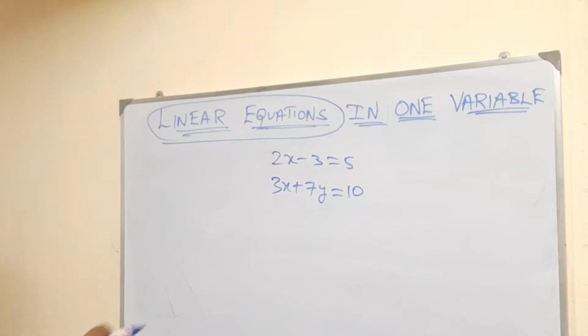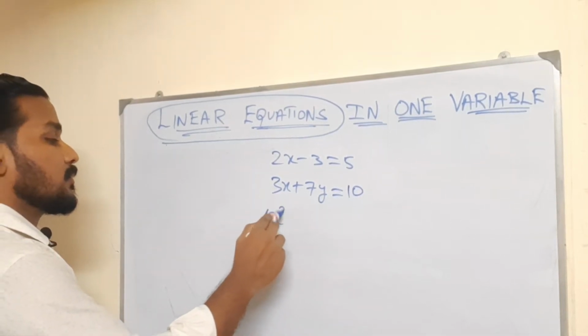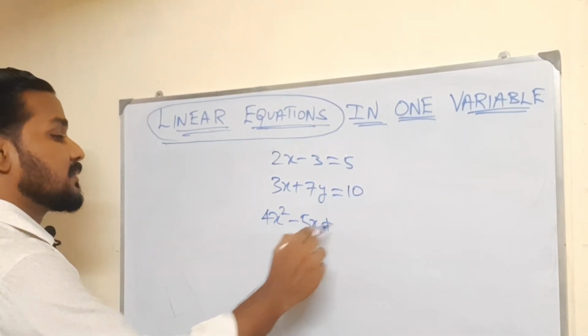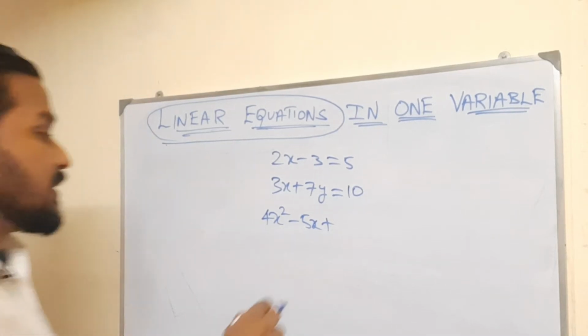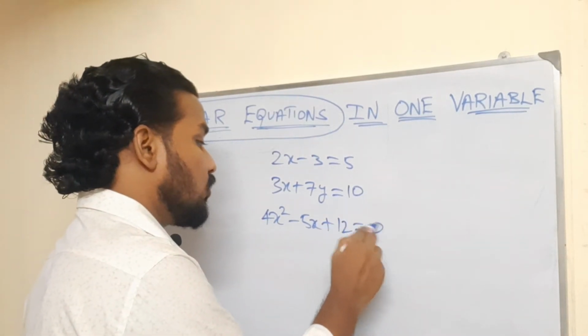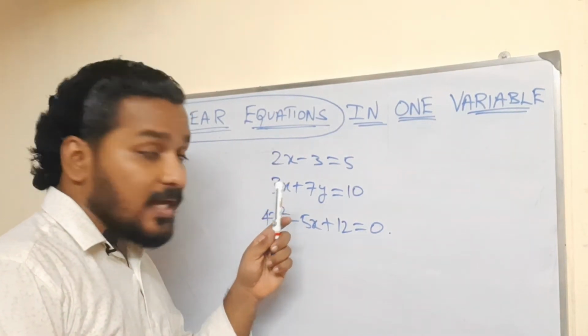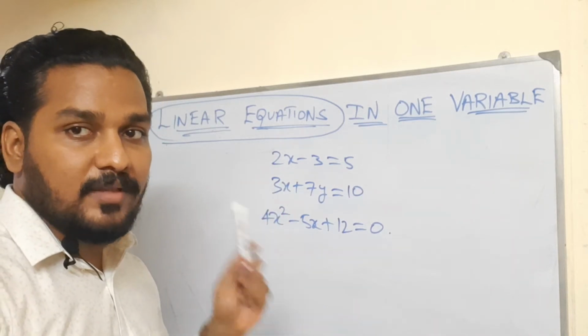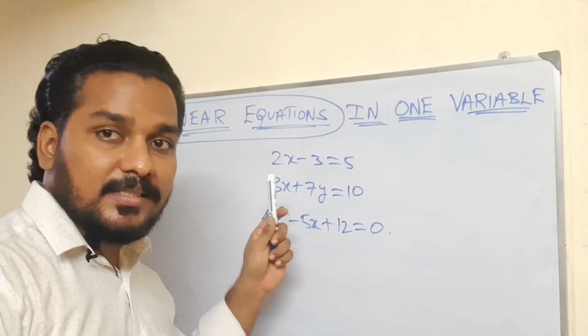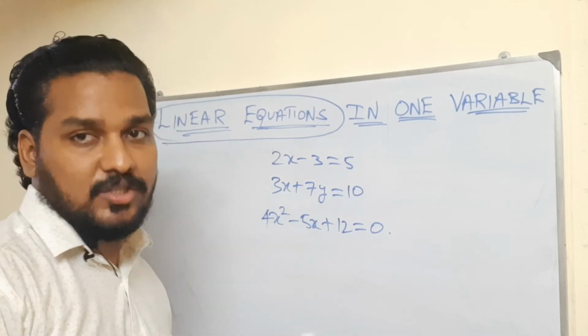Next one, 4x square minus 5x plus 12 is equal to 0. Now you should see the highest power of the variable present in these equations.